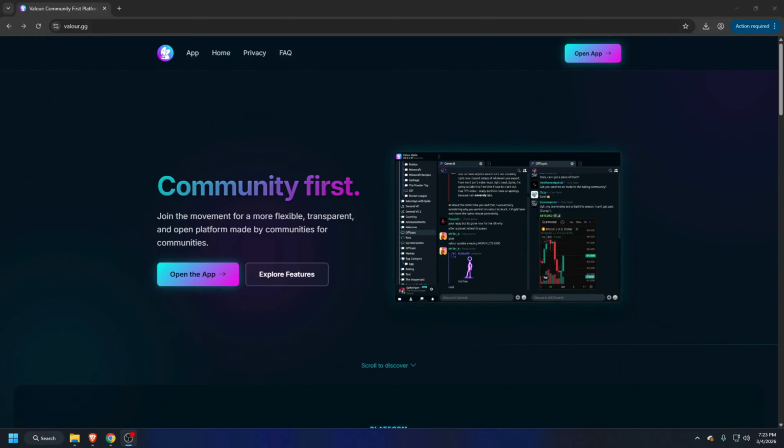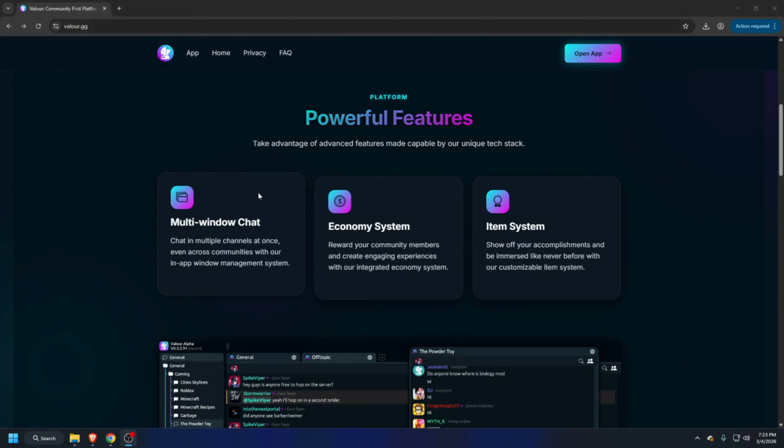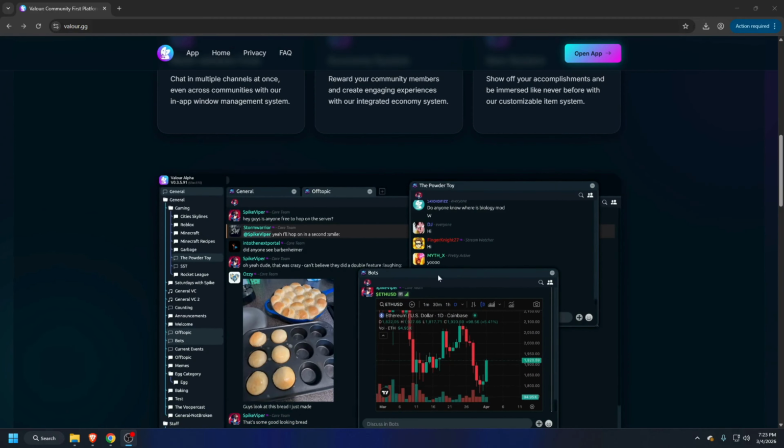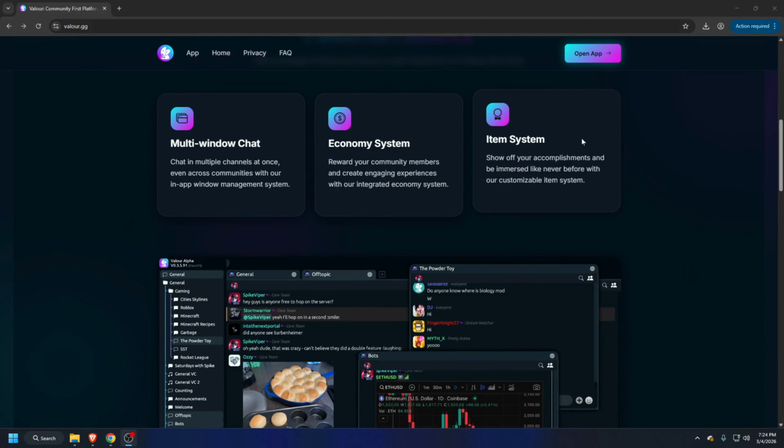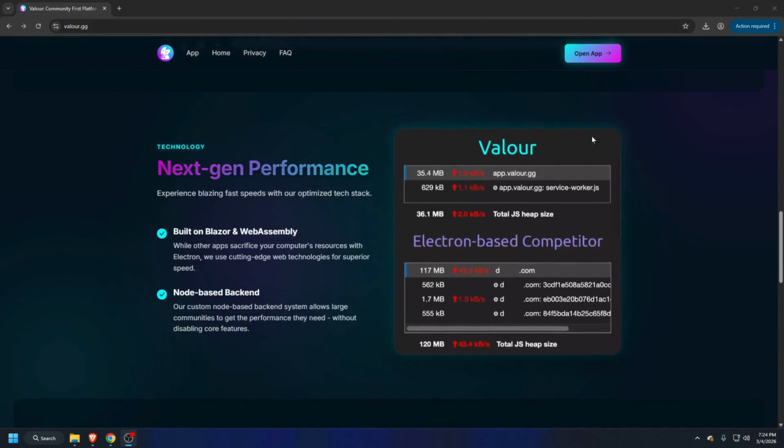Last but not the least, we have Valor. Built entirely by volunteers without corporate funding, the community-driven development approach ensures features are built for real user needs rather than corporate interests. It has some rich features like multi-window chat, as you can see here, and an economy system, an item system, which you can use to show off your accomplishments and be immersed like never before.